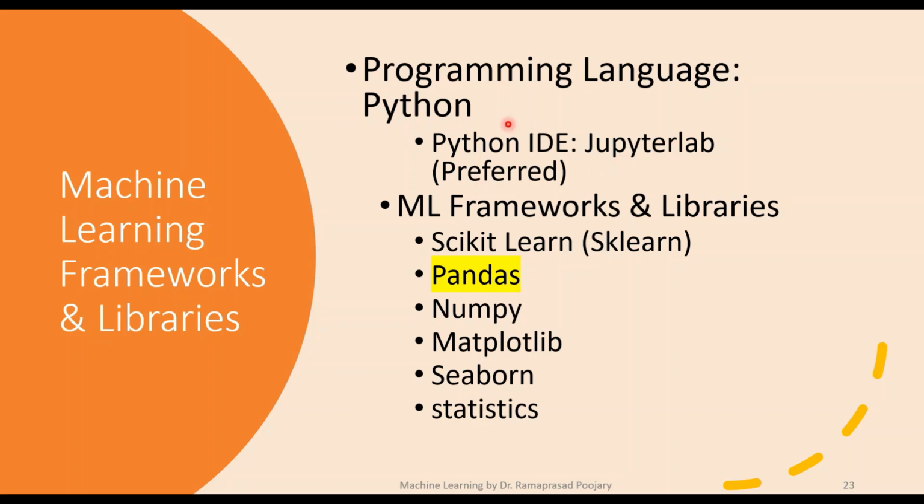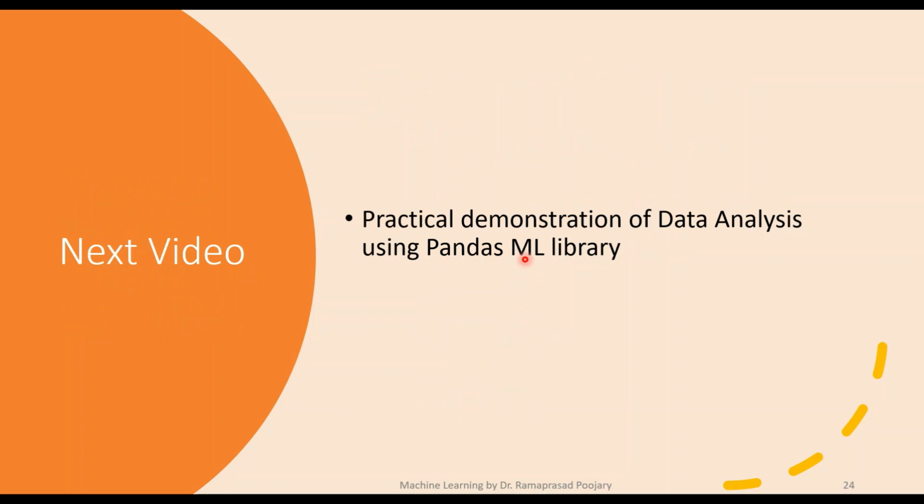So Python is the recommended programming language. Already we discussed this. I have several videos, part 1 to part 7, that cover some of the libraries as well as Python programming itself. So we will have a practical demonstration in the next video.